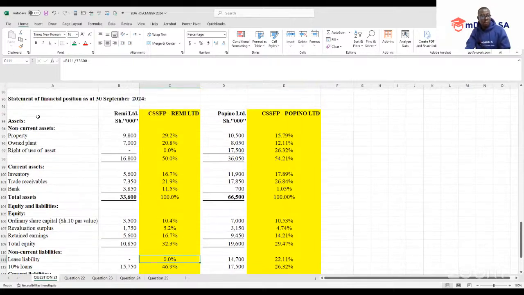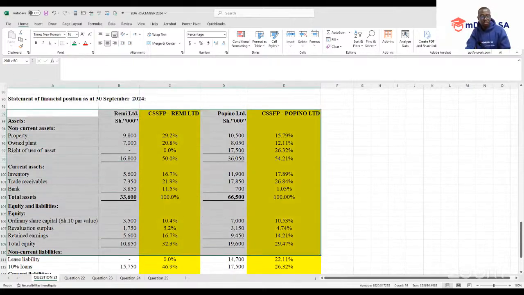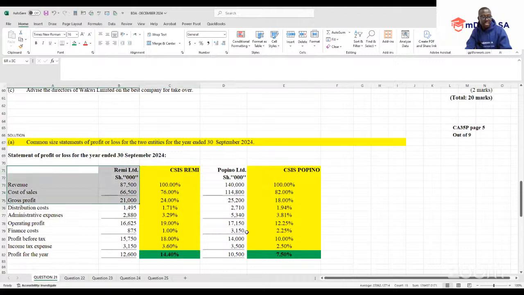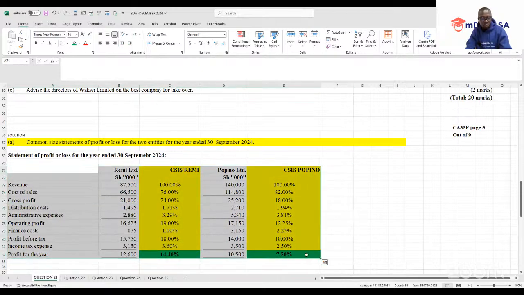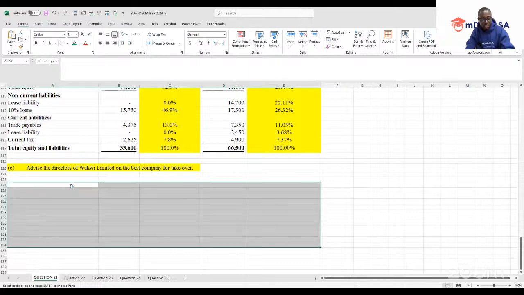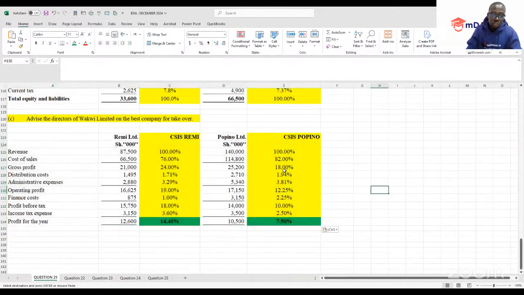I want us to prepare visualization for these two companies, where I'll do the income statement, then you're going to do the SAP. So this is the data that we had. I want us now to prepare a visual presentation of these two companies.